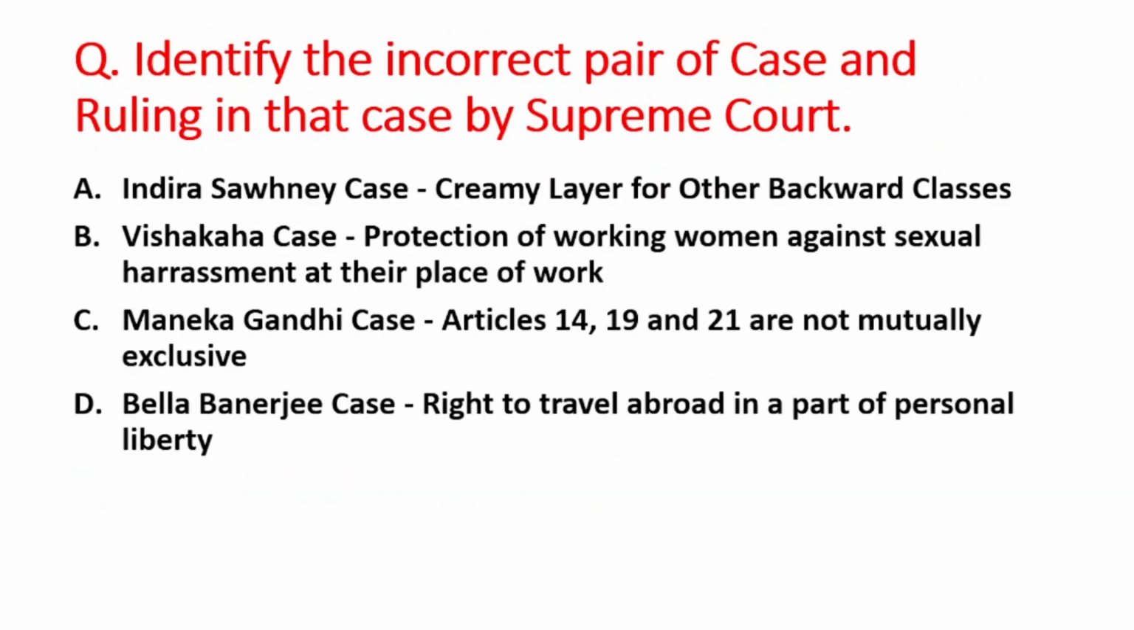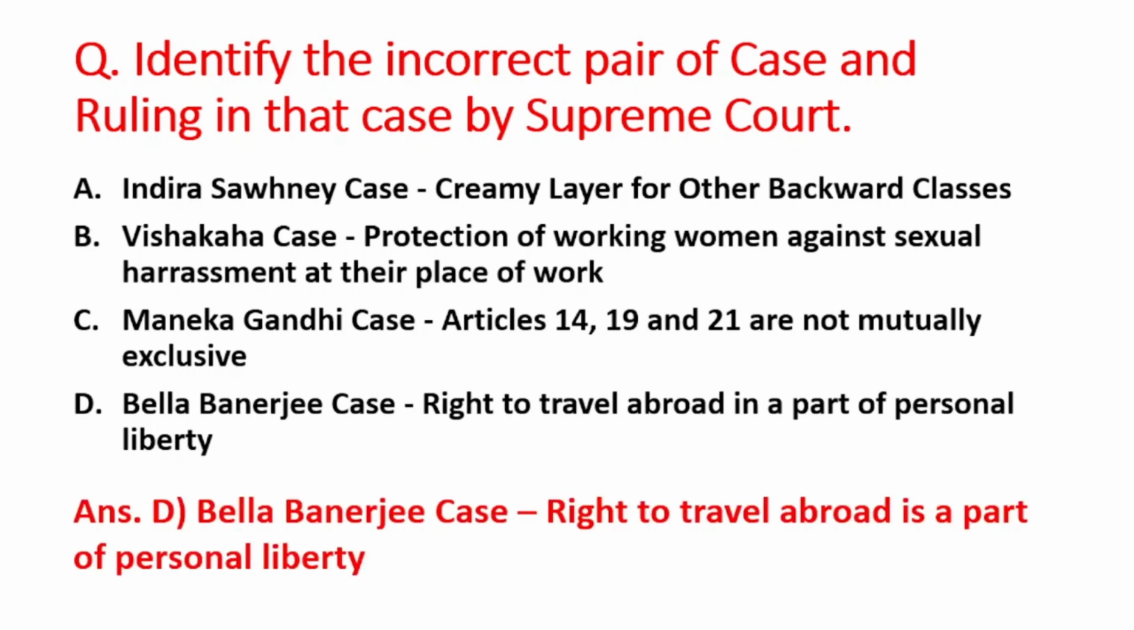Next question is, identify the incorrect pair of case and ruling in that case by the Supreme Court. A option is Indira Sahani case is related to creamy layer for other backward classes. B option is Vishakha case related to protection of working women against sexual harassment at their place of work. C option is Menaka Gandhi case related to Article 14, 19 and 21 are not mutually exclusive. And D option is Bela Banerjee case is related to right to travel abroad is a part of personal liberty. You have to find the incorrect pair. So right answer is option D, that is Bela Banerjee case not related to right to travel abroad is a part of personal liberty.